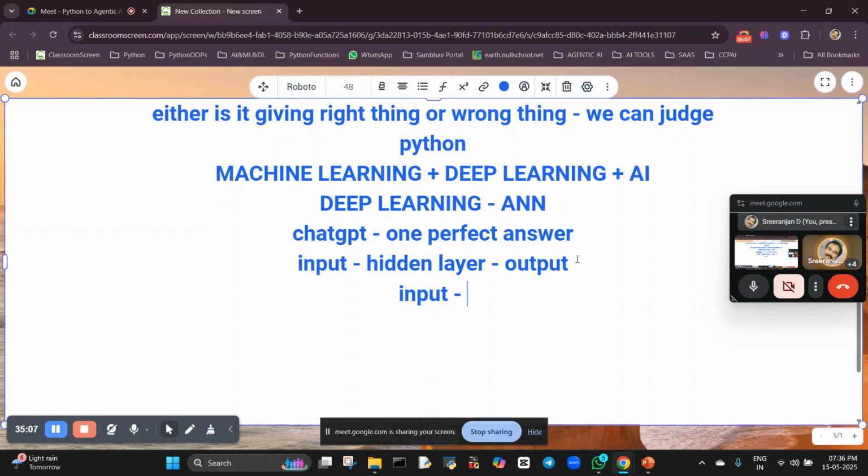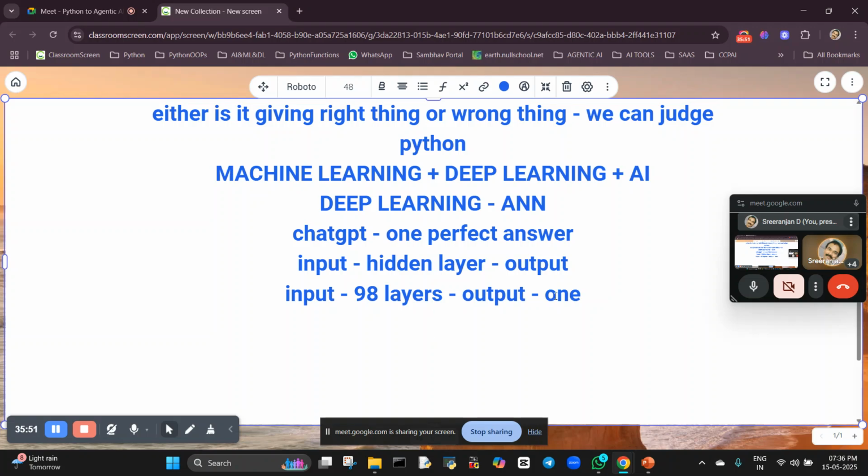Are you getting me? That part is called the hidden layer. In this hidden layer, 98 layers will be there. Through these 98 layers it is going to give you the output, and that output will be only one. That is neural networks, deep learning. We are going to learn this very deeply, how it works. Machine learning, deep learning, we are going to learn 98 layers. Through 98 layers it goes and gives only one output at the last. That is exactly what we get from ChatGPT. Is your question clear? Yes, sir.